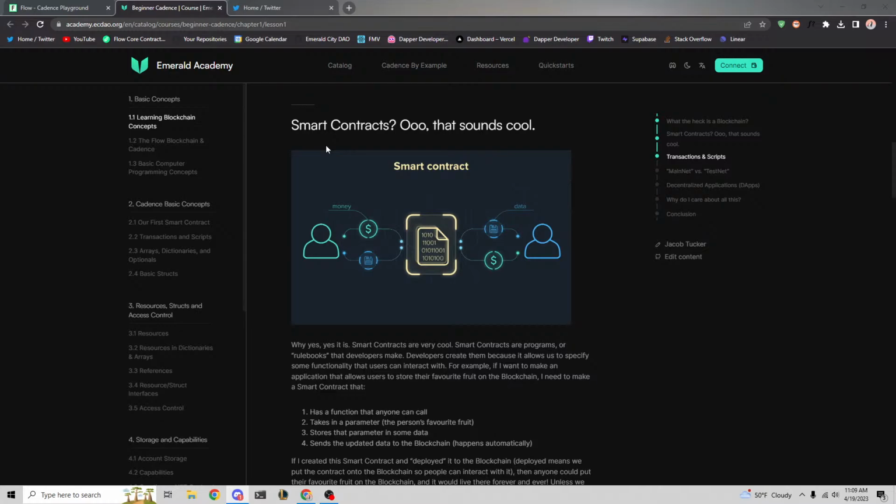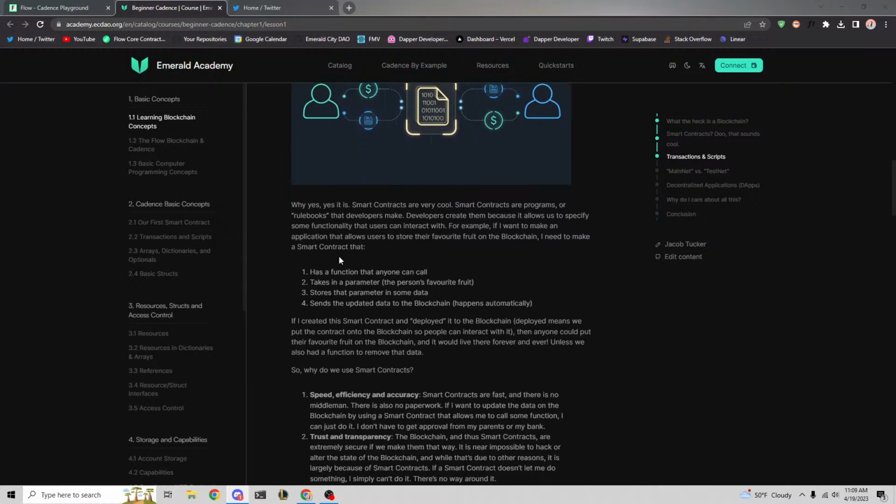That's used on EVM chains like Ethereum. You also might have heard of Move, which is actually quite similar to Cadence. That's used by Aptos and Sui, I think it's called Shui. I don't know exactly what it's called, but you get the point. But let's talk a little bit about what smart contracts are.